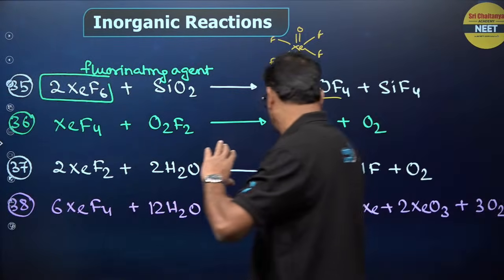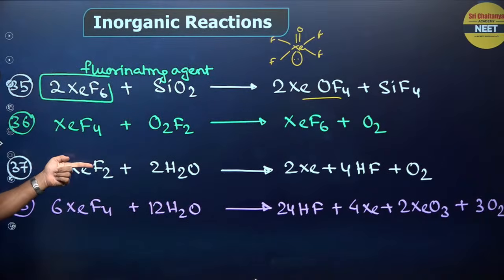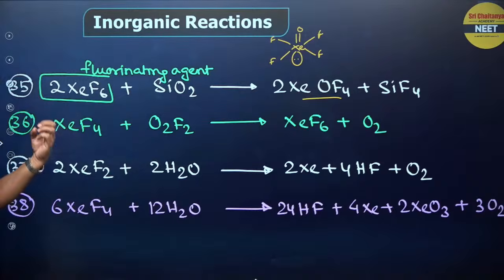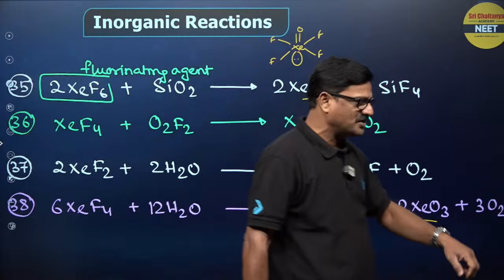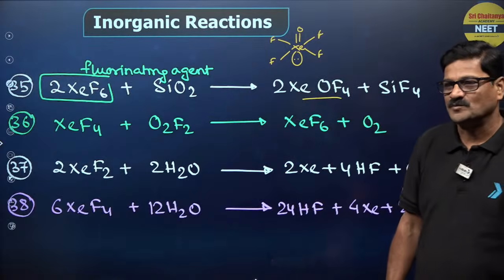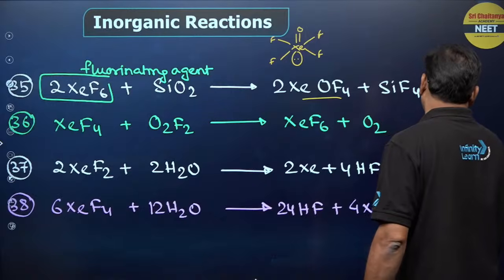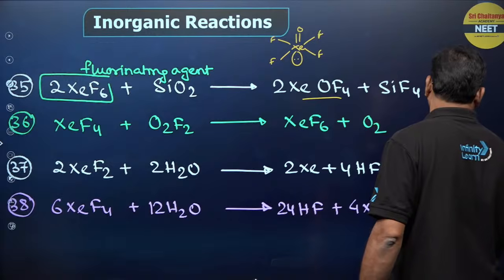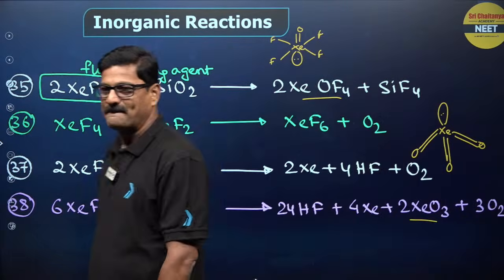XeF2 reacts with H2O giving Xe plus HF plus O2. This is a partial hydrolysis. XeF4 with H2O gives rise to HF plus Xe plus XeO3. What is the shape of XeO3? That's fantastic. Xenon trioxide is going to be pyramidal. Okay? Understand?